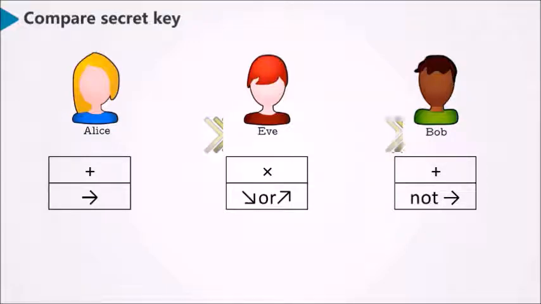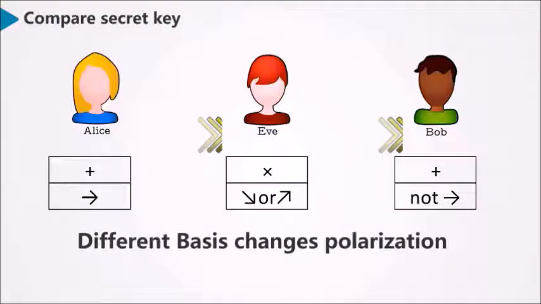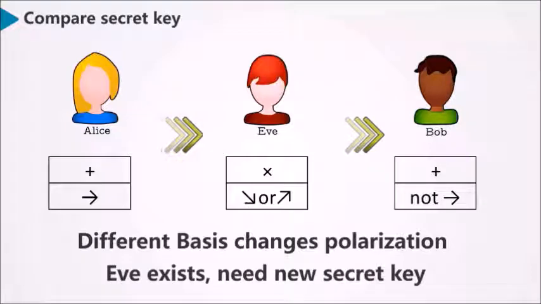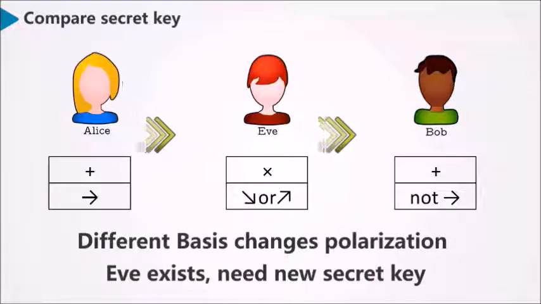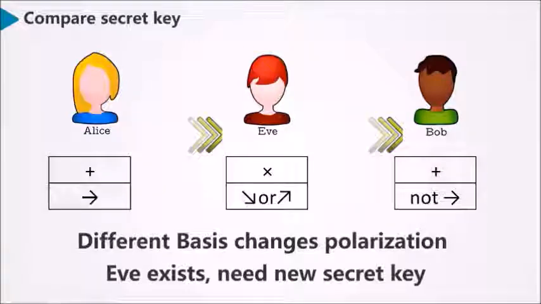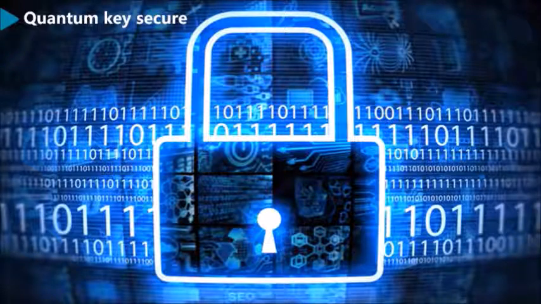However, Eve still has a 50% chance to choose a basis which is different from the one Alice used. In this case, different bases will change the photons' polarization. After Eve sends the changed photon to Bob, Bob's measurement will be different from Alice's result. When many errors occur during the comparison, Alice and Bob can find the existence of Eve and abandon the old key, then make another new key. Therefore, the quantum key can be absolutely secure theoretically.